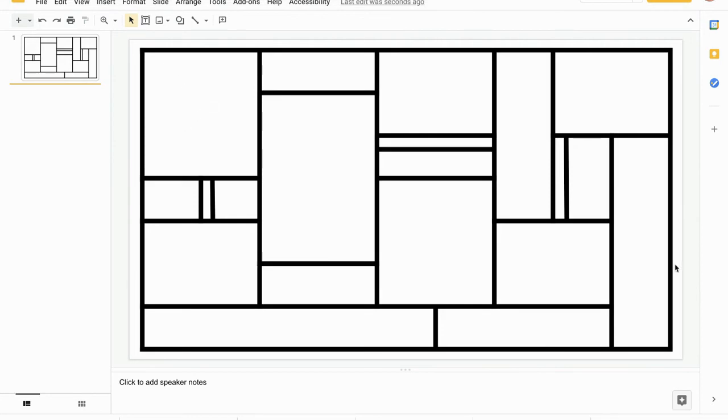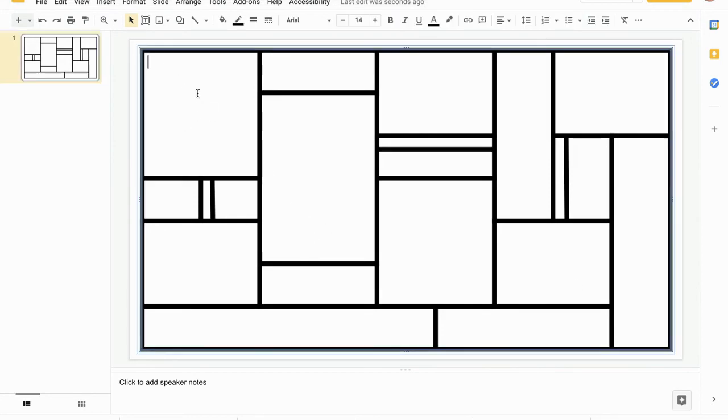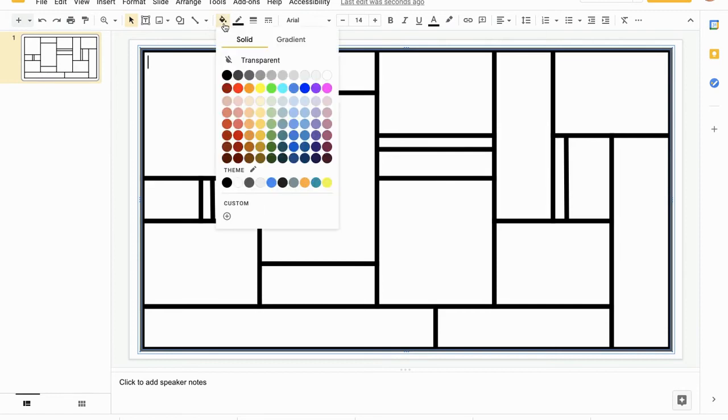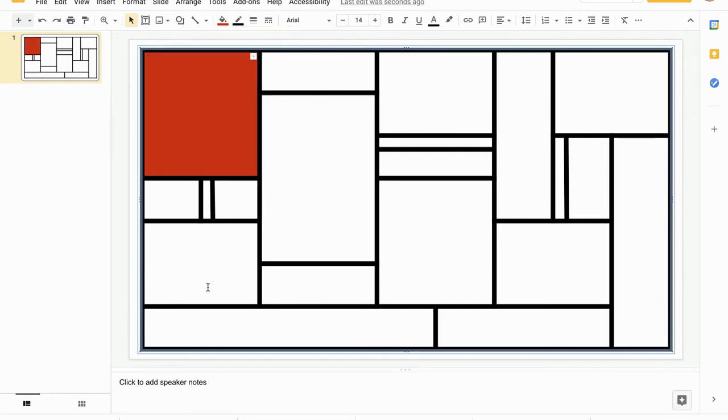So I'm going to click, and because this is a table, you just have to click in any of these spots. We're going to go up to our fill bucket here, our little fill paint bucket, and click. Now, I don't really want to use these super bright colors. I want to go down to probably about this row where they're a little bit more muted. So maybe we'll start in this corner here with a red. I think I'm going to go with this kind of a deep red.